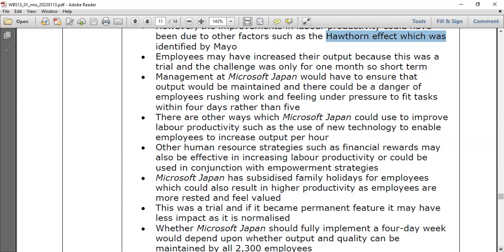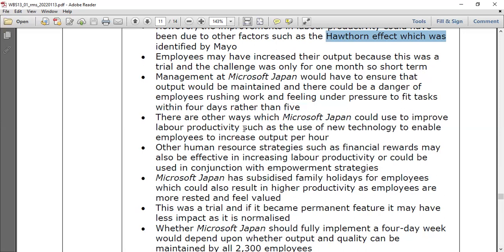The management at Microsoft Japan would have ensured that the output would be maintained, and there would be a danger of employees rushing work and feeling under pressure to fit tasks within 4 days rather than 5. Yes, of course, this can happen: rushing, pressing, pressurizing. Why? Everywhere is working, so it's a short period of time only. No 7 days, no 5 days, 4 days you have to do it. That's another disadvantage, isn't it?